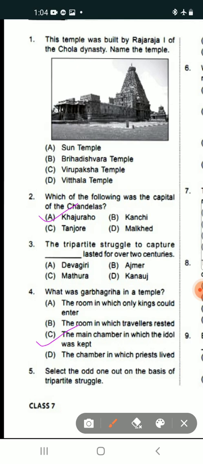So actually, the Garbhagriha was the innermost sanctuary of a Hindu temple, or you can say the innermost room of a Hindu temple where the idol of the primary deity resided. No one except the main priest could enter the Garbhagriha. That is why the Garbhagriha is known as the main chamber in which the idol was kept.